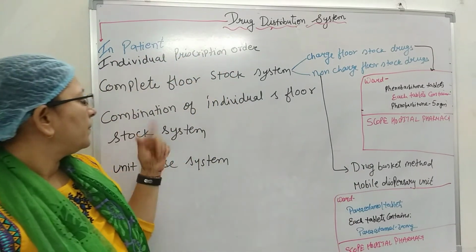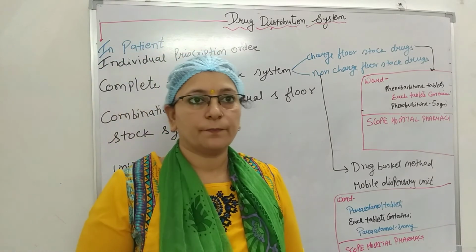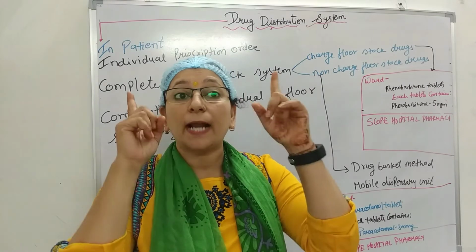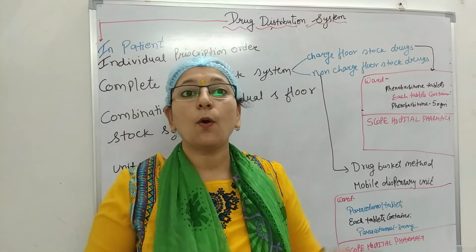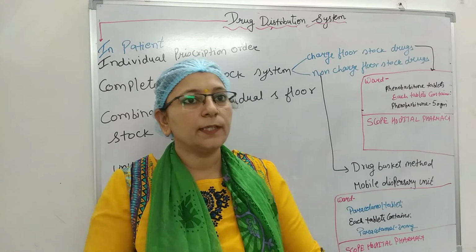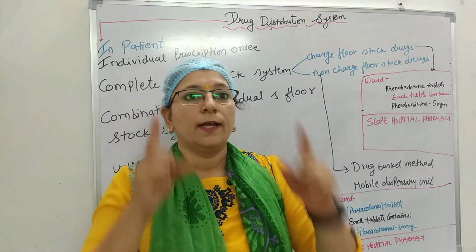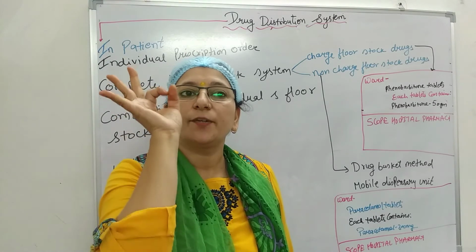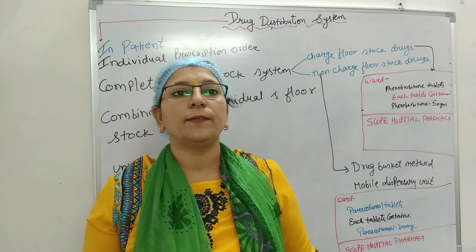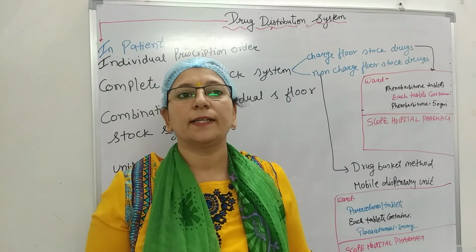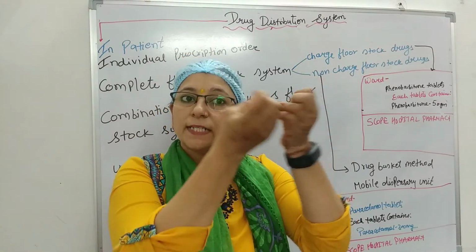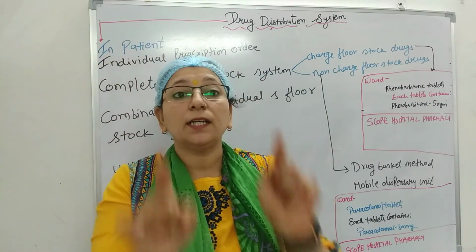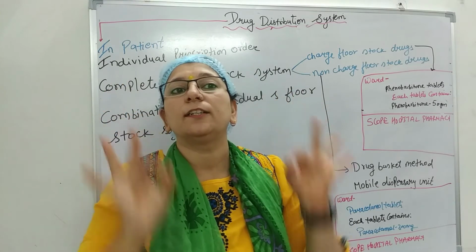Now the next is the combination of individual and floor stock system. This system is followed in government hospitals and also in private hospitals run on a no profit, no loss basis. The individual prescription or medication system is followed as a major means. The list of required drugs or surgical items is given to the patient, who purchases and deposits these items in the hospital ward or room under the supervision of the registered nurse.